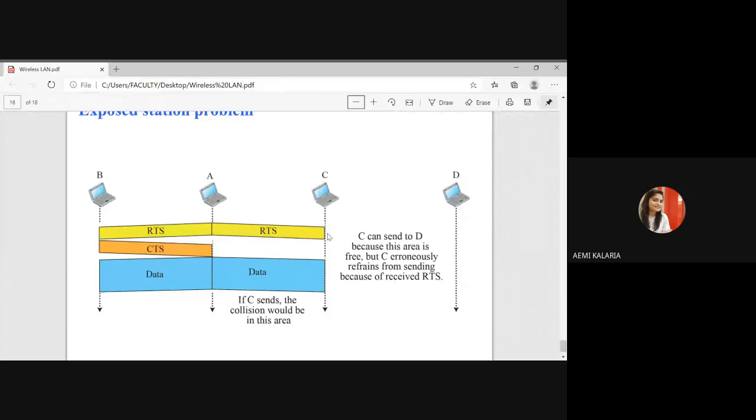At that time the data is going in both directions, right? That kind of problem I can call the exposed station problem. If C sends, the collision would occur in this area. Now C can send to D because in this area no collision is there, so C and D can separately send and receive data, no problem. But whenever A and B are sending successfully, in between if C requests something or data is transmitted in both directions, at that time the problem will occur. That kind of problem we call the exposed station problem.